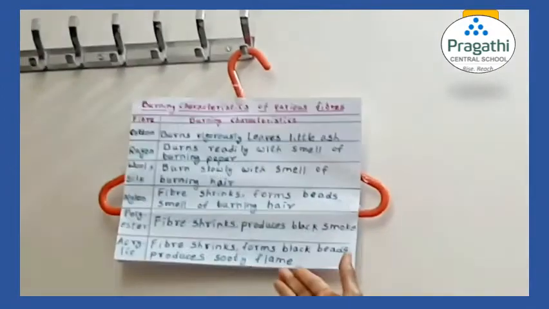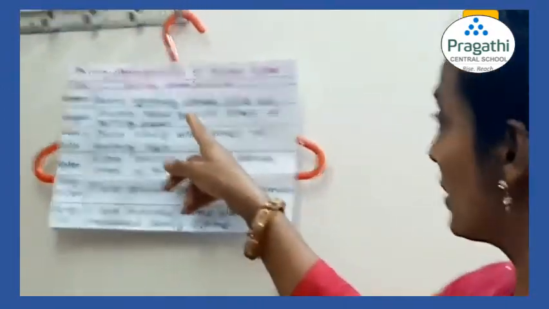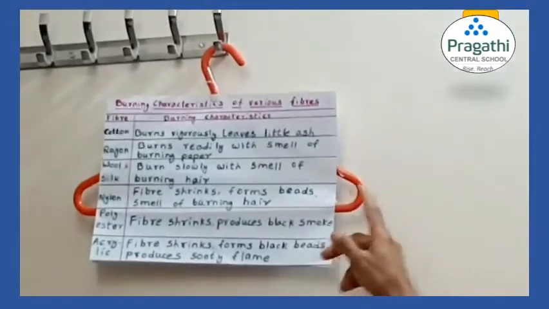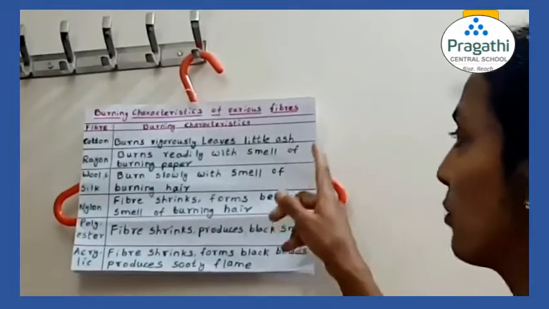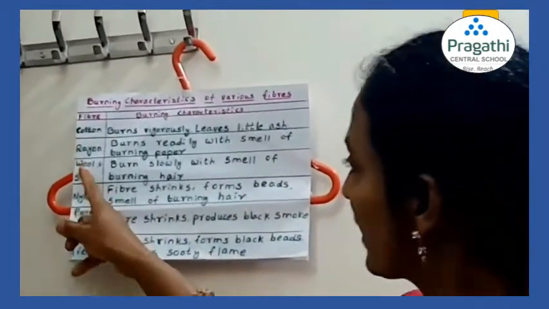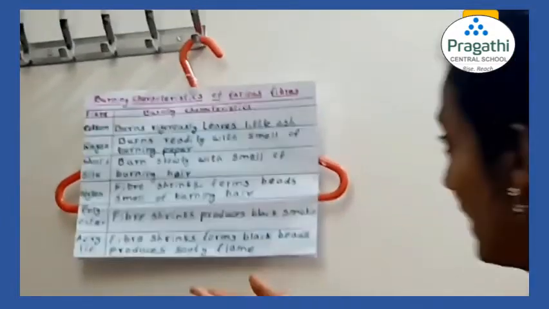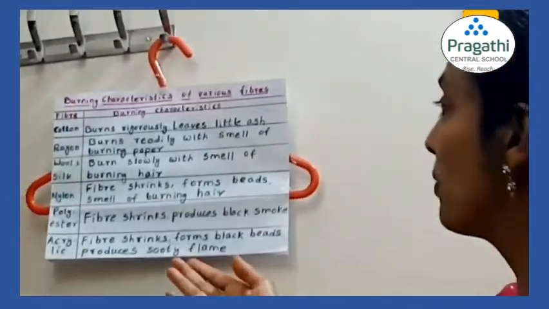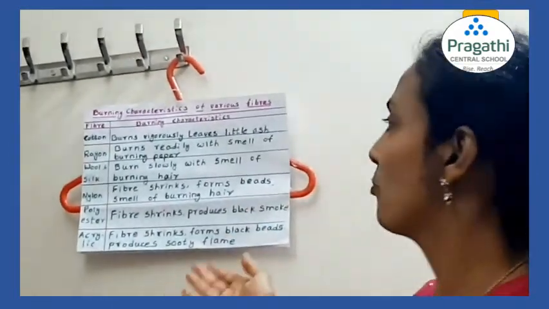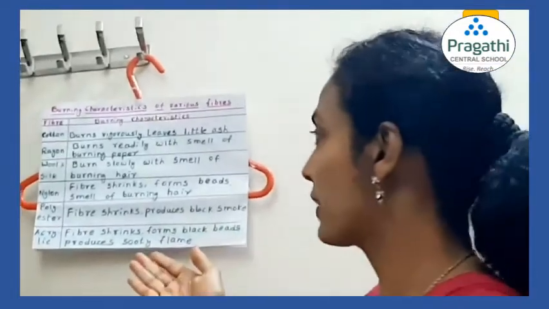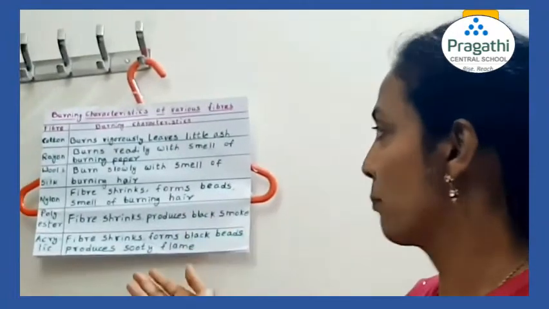Look at this, children. If you burn cotton, it burns vigorously. It immediately burns and it leaves little ash. You can see some ash. If you burn paper, how do you observe? The same thing you will observe if you burn cotton fabrics also. Second one, rayon. If you burn rayon fabric, it burns readily, means it burns immediately with the smell of burning paper. You may wonder why it burns with the smell of burning paper. Because the raw product is wood pulp. That is the reason it burns with the smell of burning paper.